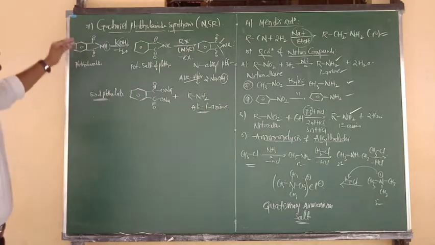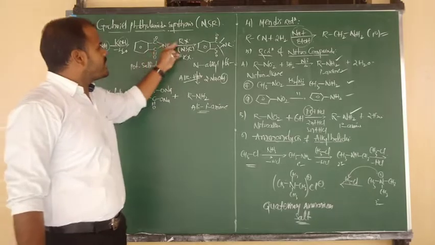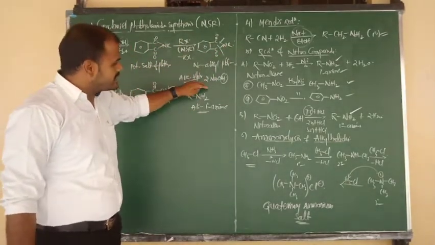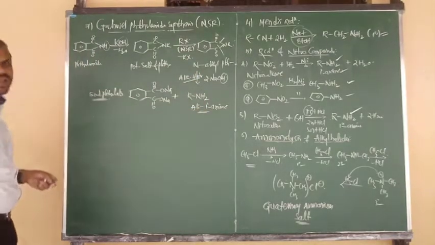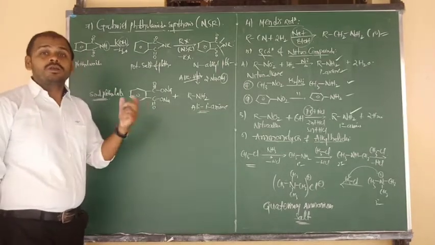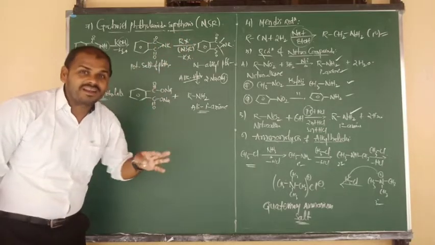Once again, phthalimide on reaction with alkali gives the potassium salt of phthalimide. It upon reaction with alkyl halide gives N-alkyl phthalimide. It upon alkaline hydrolysis gives aliphatic primary amines. So we can't prepare aromatic primary amines, because to prepare an aromatic amine we require aryl halide, but aryl halide does not undergo nucleophilic substitution.